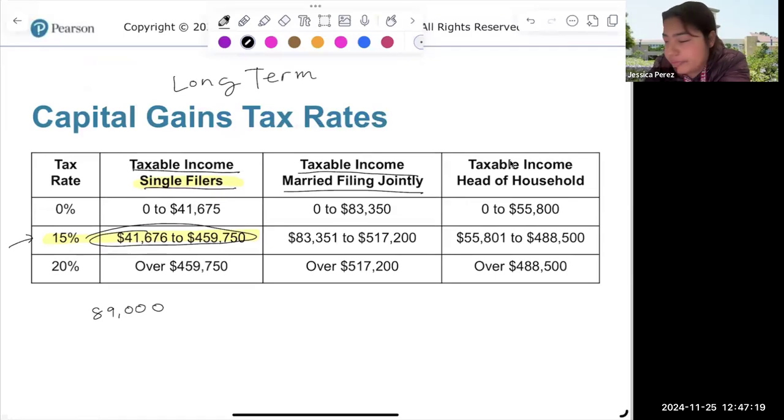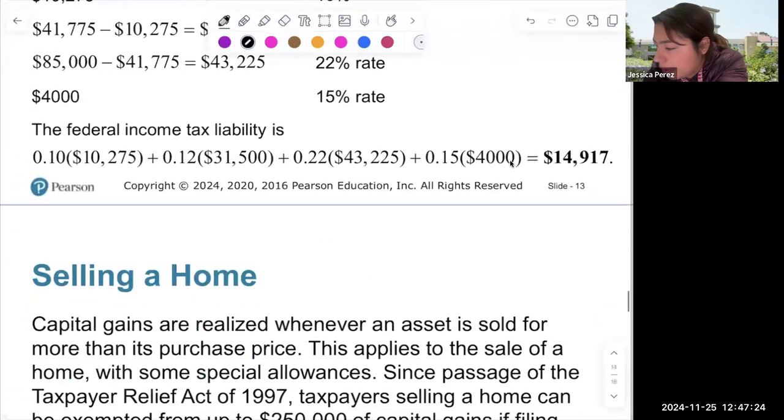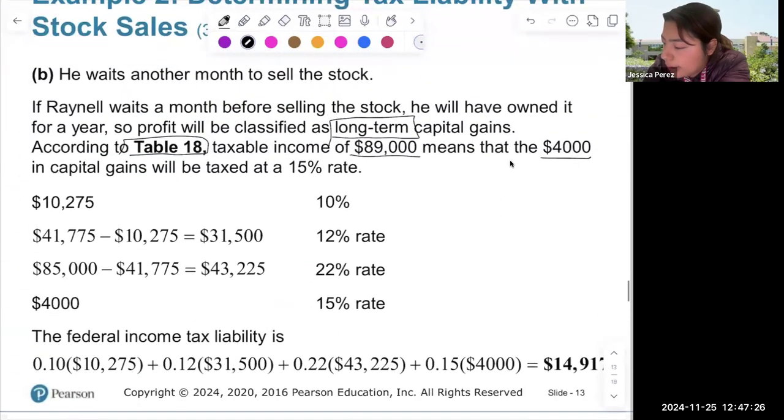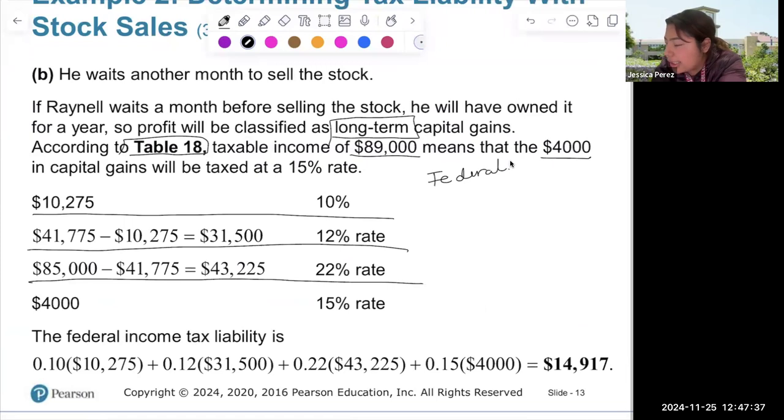A long term, because he waited for another month. So now you're going to look at your federal, and he's going to have the same amount. He's going to look at his federal. But now the difference is he's going to add even more, because you're looking at the long-term capital gain. So for the long term, you're going to get your $4,000 times the 15% rate.